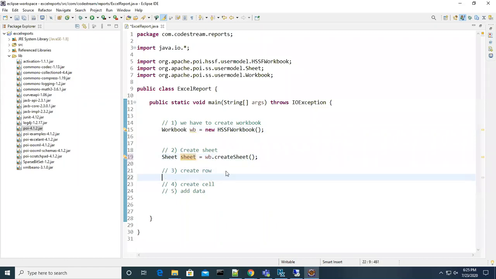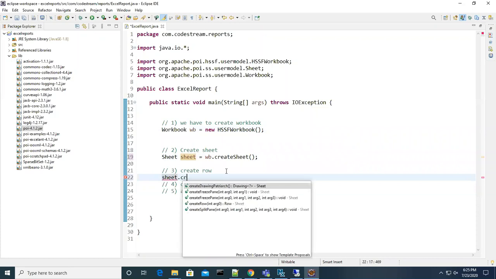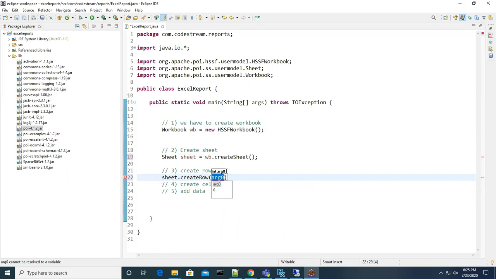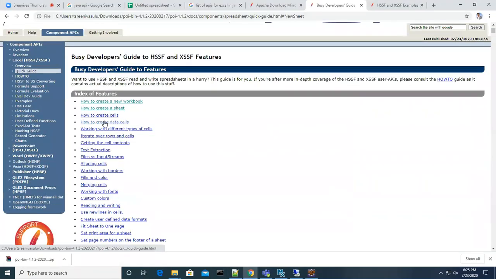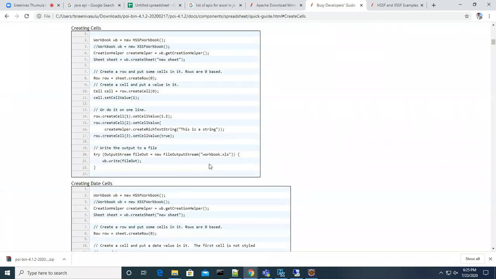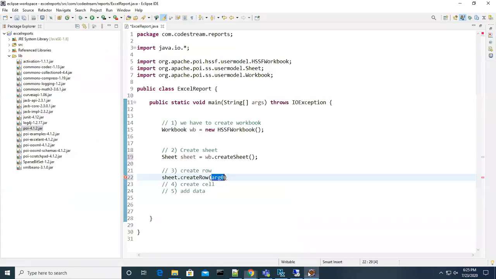And then look at this, guys. On the sheet, I'm calling createRow. You can find the same thing in the document they are giving, create cells. If you take create cells, they are creating a sheet, creating a row and creating a cell. I will come to that.